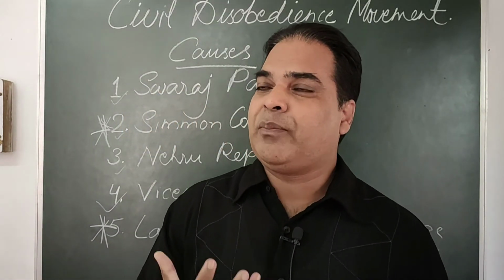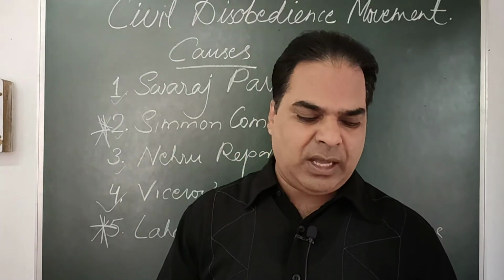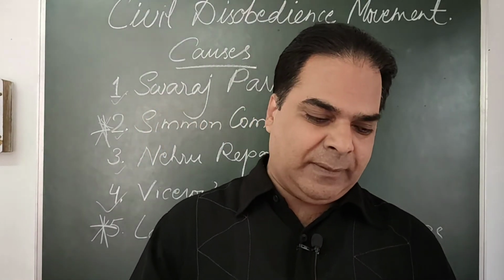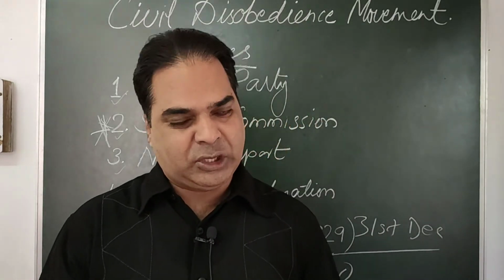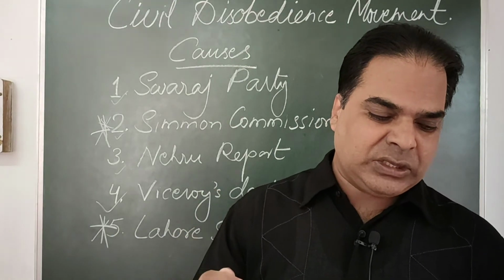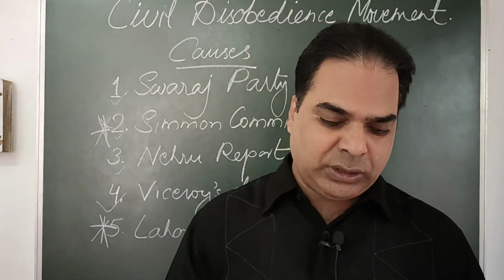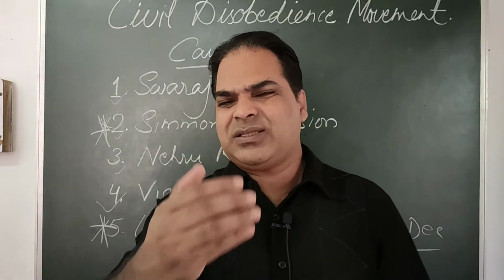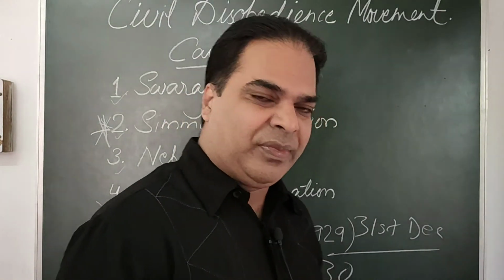They needed to come up with bold constitutional reform, otherwise these people might again start the movement. Third, the struggle had a healthy effect on the life of the exploited, the poor and the oppressed. And the fourth one, violence as a political weapon ceased to have much impact on the youth of India because of Gandhi's preaching of non-violence. This is not important as per the reduced syllabus. So these are the impacts of the civil disobedience movement.